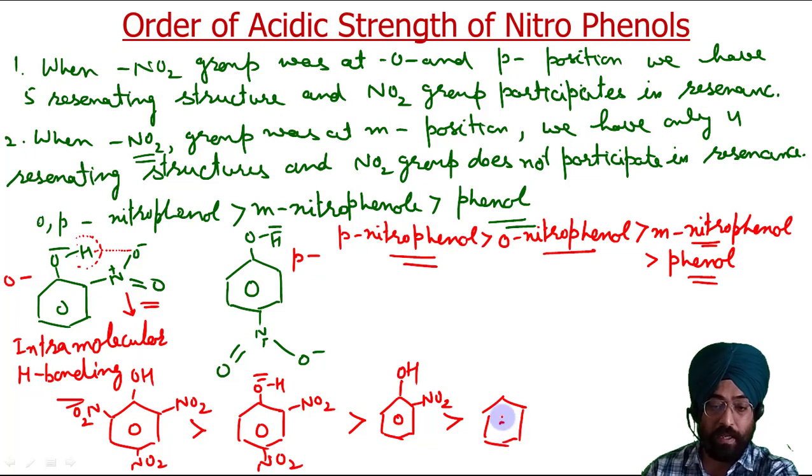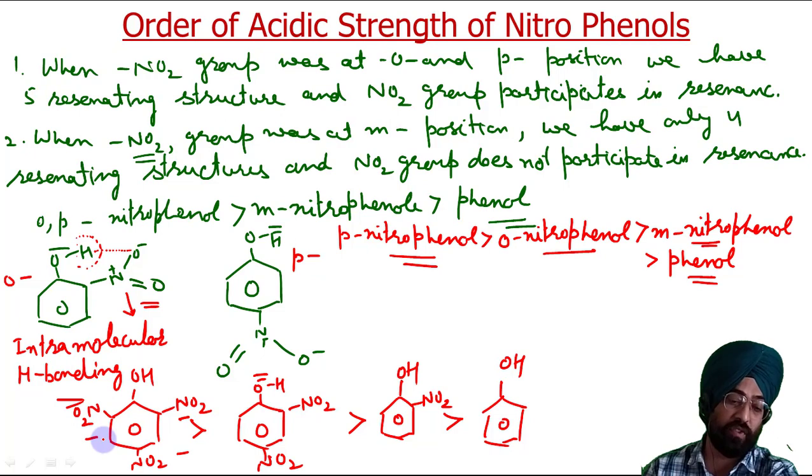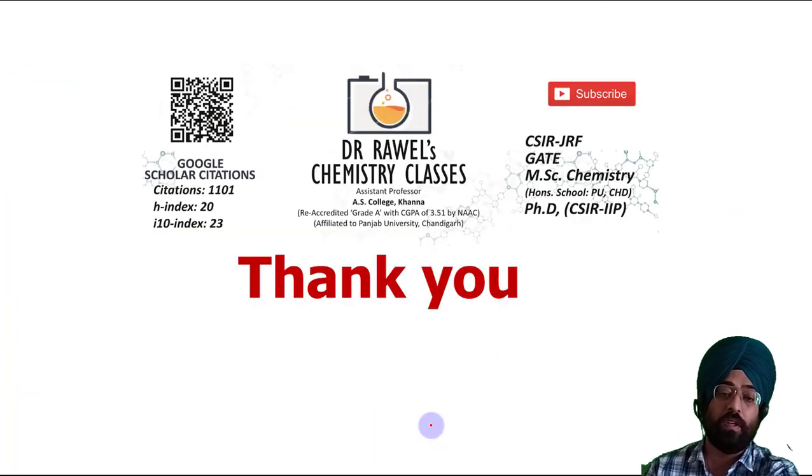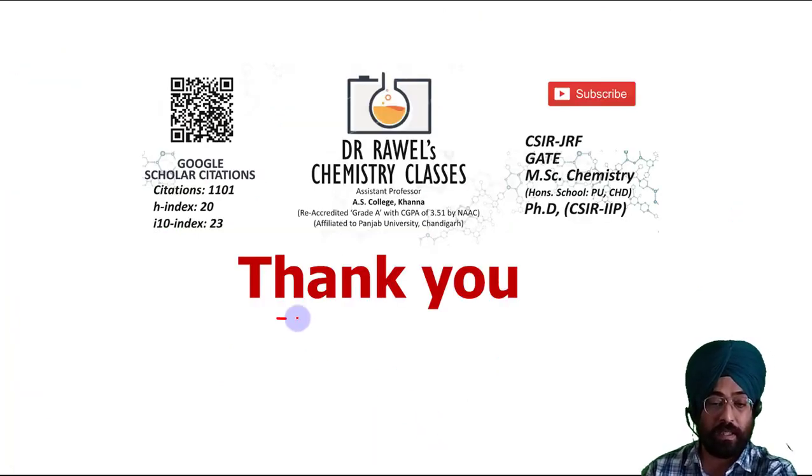So as the number of electron withdrawing groups increases, the acidity also increases. This has 3 electron withdrawing groups, this has 2, and this has only 1. Higher the number of electron withdrawing groups, greater is the acidity. So 2,4,6 trinitrophenol is more acidic than 2,4-dinitrophenol, which is more acidic than nitrophenol, which is more acidic than phenol. So this was all about the effect of substituents on the acidic strength of phenols, and we discussed the acidic order of nitrophenols.